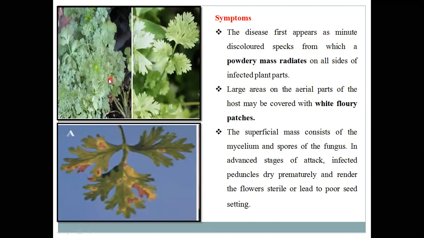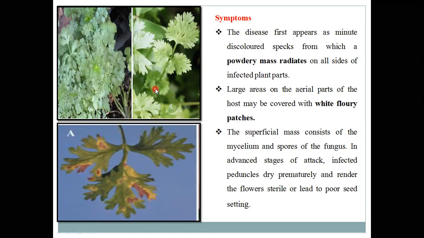Means this whitish mark is seen on the young leaf produced by the coriander crops. Under favorable conditions, this mass spreads over the whole coriander plants. Finally, this whitish mass turns brown in color, means formation of cleistothecial bodies.